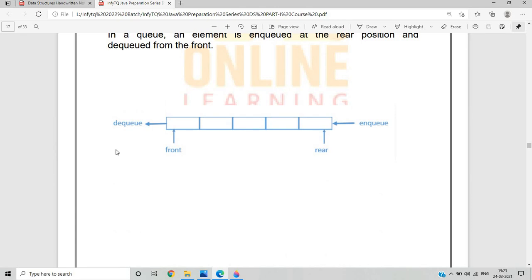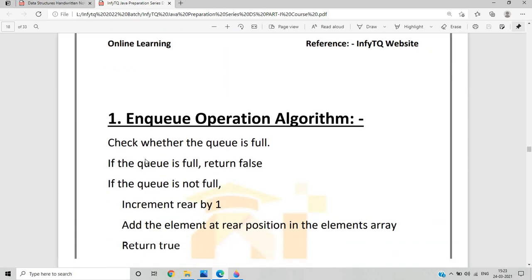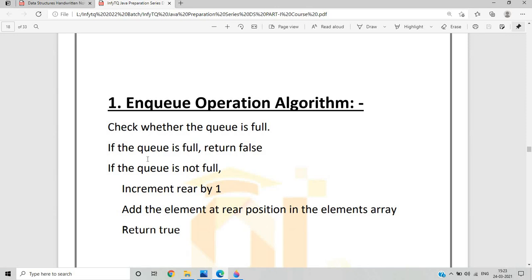Okay, so this is a basic diagram of a queue. You can see this is the rear part and this is the front part, which is used for dequeue, and the rear part is used for enqueue. So what do you mean by the enqueue operation algorithm? There are two algorithms present in the queue. For the enqueue operation, firstly we check whether the queue is full or not.